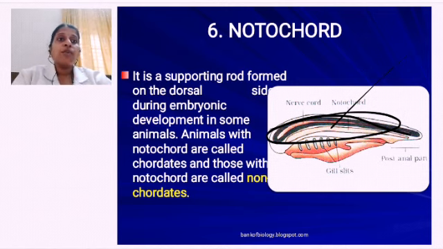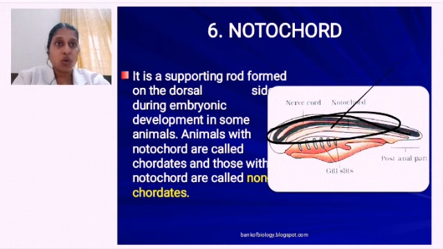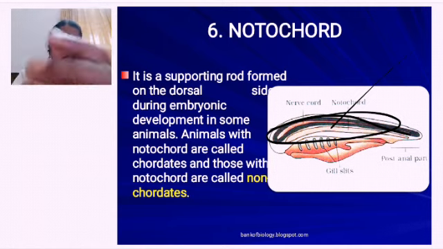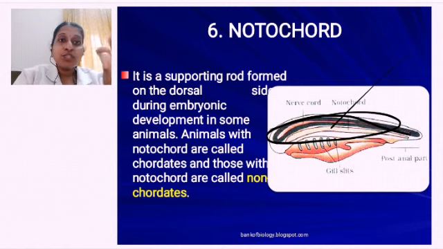The ones who have the notochord are called chordates, and those who do not have that notochord are called non-chordates. This notochord is in the embryonic stage, and it is later going to turn into the backbone. The one who has the backbone, we call chordates, and the one who doesn't have it, we call non-chordates. So notochord present, chordates.